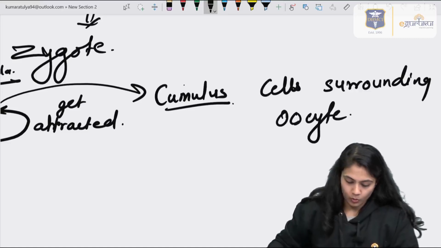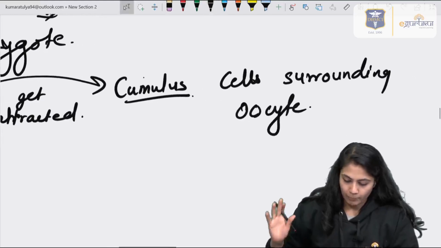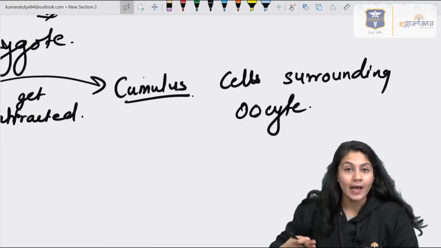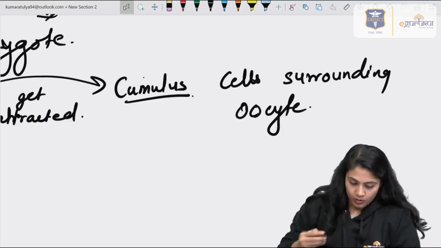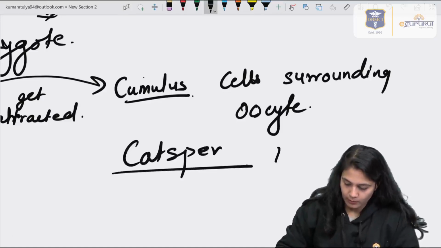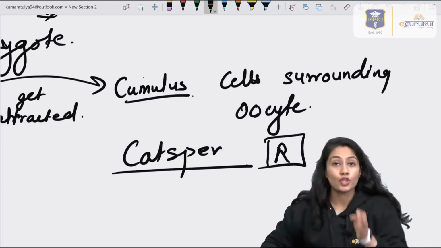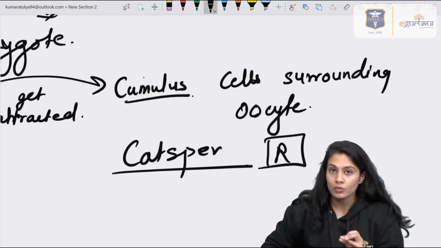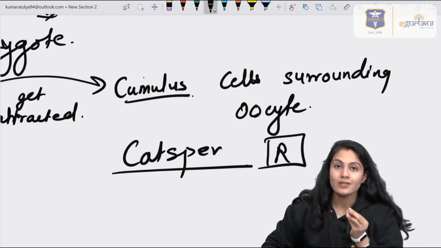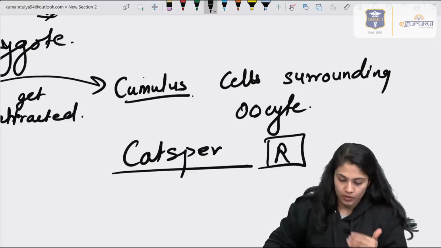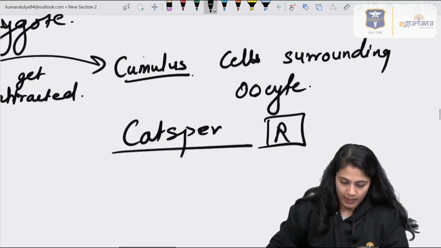And that progesterone should act on the sperm, so there should be a receptor. The receptor is CatSper, the progesterone receptor present on the sperm. So progesterone is released from the cumulus cells and acts on the CatSper receptor present on the sperm.